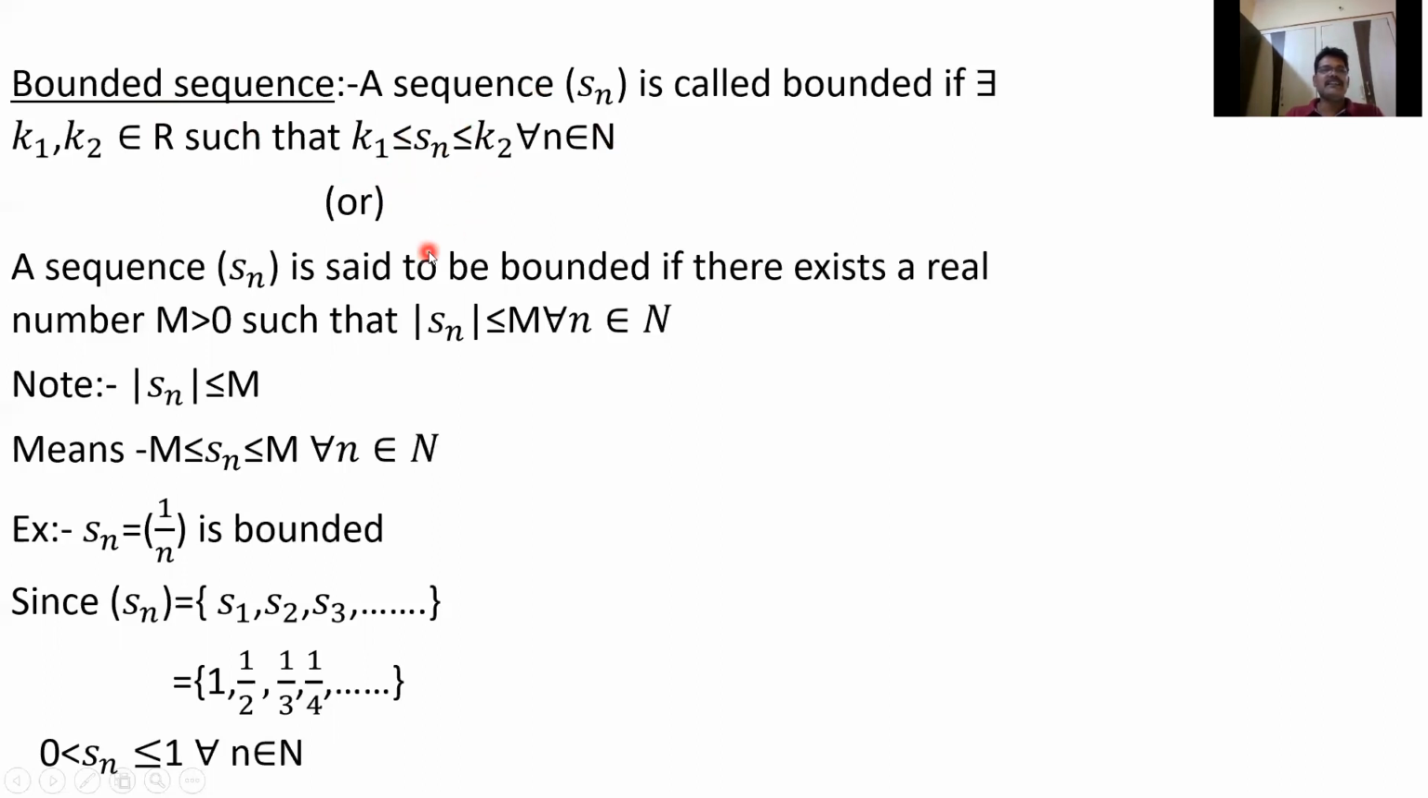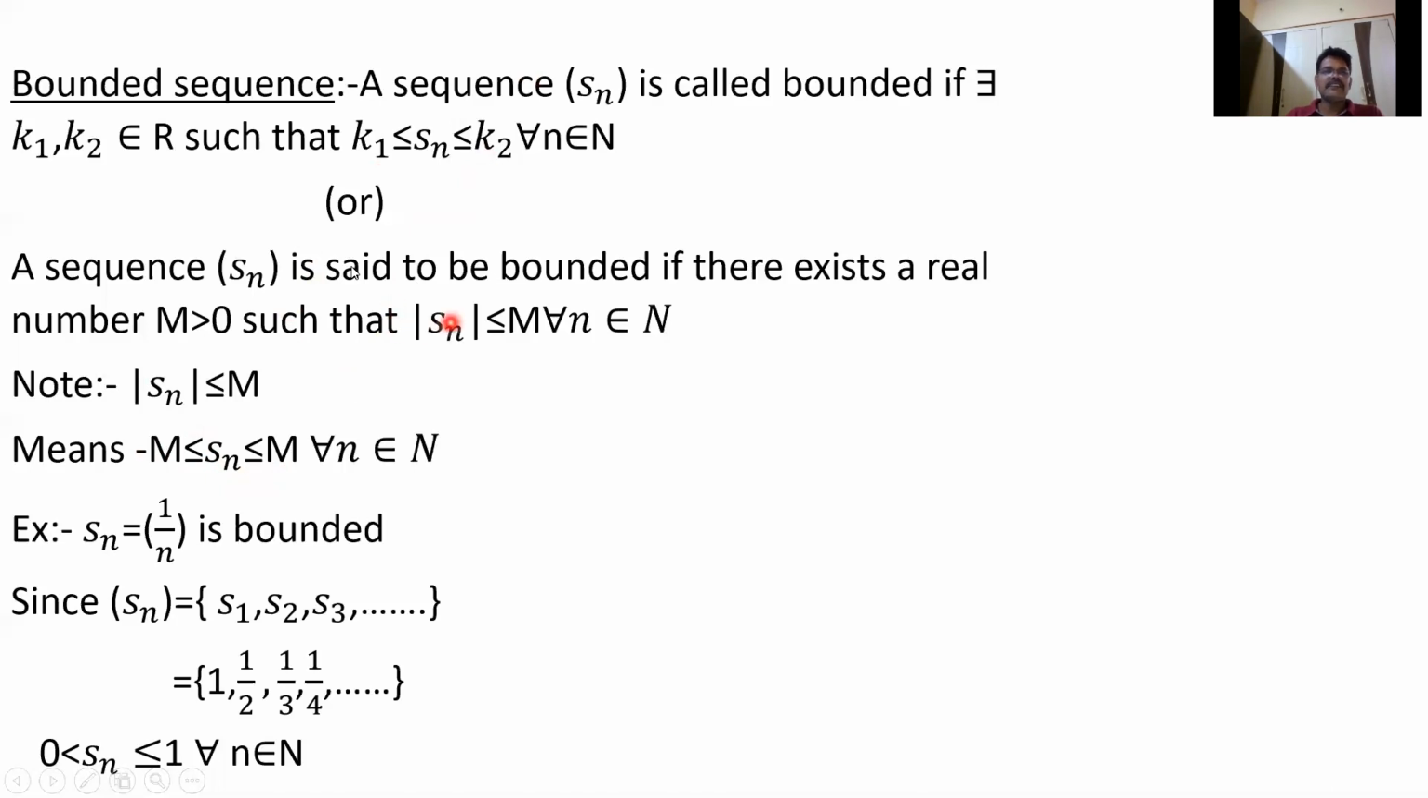Another definition is that a sequence is said to be bounded if there exists a real number m greater than 0 such that mod Sn is less than or equal to m for all n belongs to N. That is, the modulus of every term is less than or equal to m. These two are the same definitions. As I told you in the first class, mod x less than or equal to k means minus k is less than or equal to x, which is less than or equal to k. So mod Sn less than or equal to m means minus m is less than or equal to Sn, which is less than or equal to m. Here k1 is minus m and k2 is m. That's why these two are the same definitions.